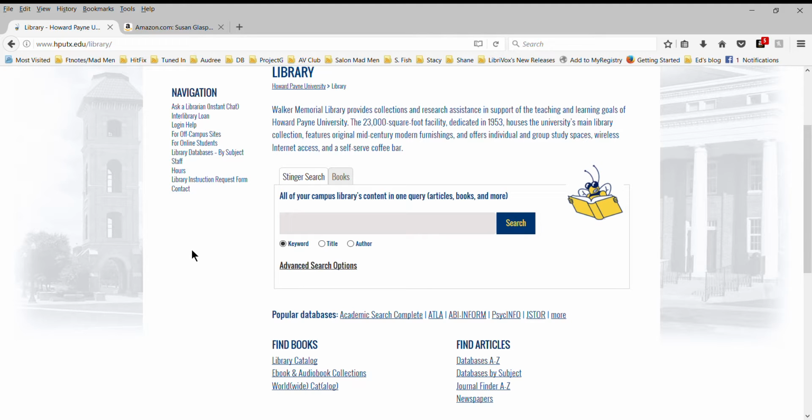Now, I talked to the reference librarian at Howard Payne, Wade Kinnan, and he told me that this single window search here with the tab Stinger Search finds about 80%, I can't remember if he said of all the materials or of just the books. It's supposed to turn up articles, books, and more, and it does, but he was talking as if it didn't find everything. This is the kind of fire hose search where you're getting everything that is in the system.